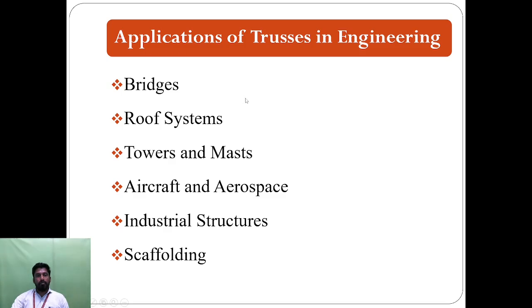Here I describe some engineering applications of trusses. They are mainly used for bridges, roof systems, towers and masts, aircraft and aerospace, industrial structures and scaffolding. Bridges means we can use them for road work or railways. Roof systems means high rise buildings. Towers and masts are used for maximum load acting on the structure, so we can calculate wind load, and also in aircraft and aerospace fields, industrial structures, and scaffolding.